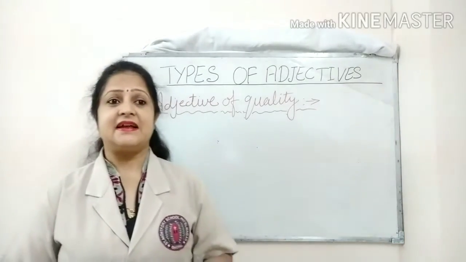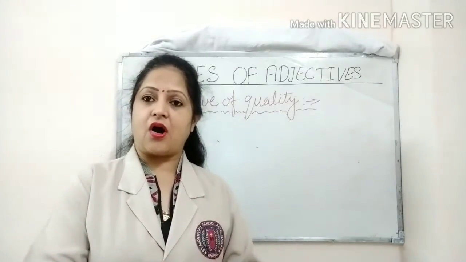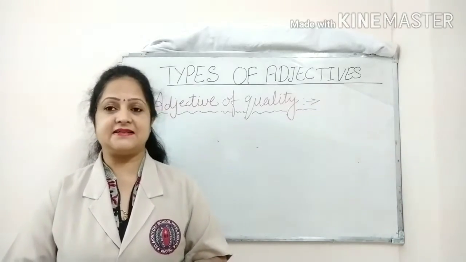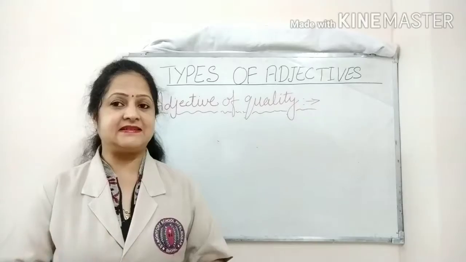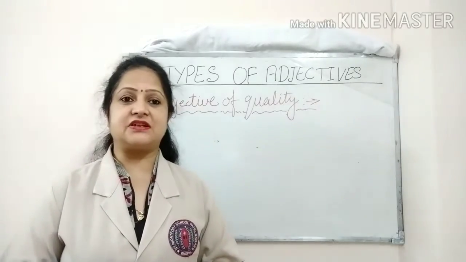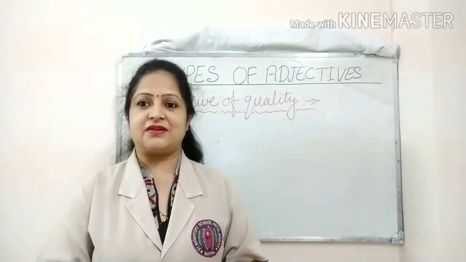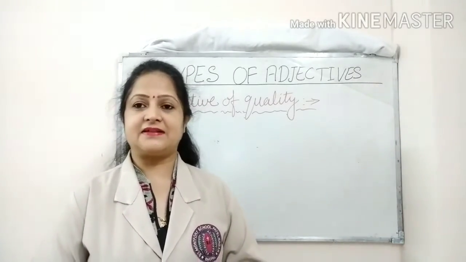The words that describe the quality of a noun or a pronoun are known as adjective of quality, and these adjectives answer the question of what kind. Let's take some examples to understand it well.